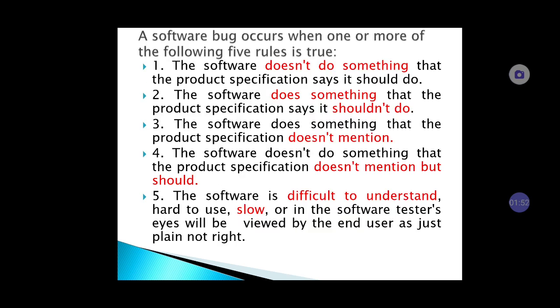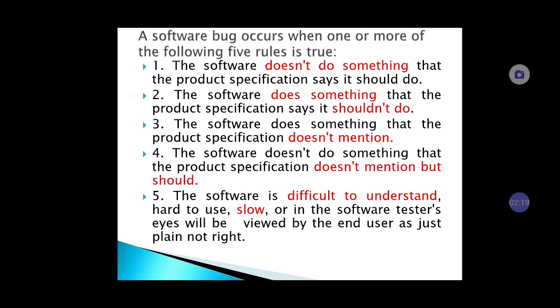These software bugs occur when one or more of the following 5 rules is true. These are the 5 rules of software testing. Whenever you want to do software testing, you should know these rules. The first rule is the software doesn't do something that the product specification says it should do. The second is the software does something that the product specification says it shouldn't do.